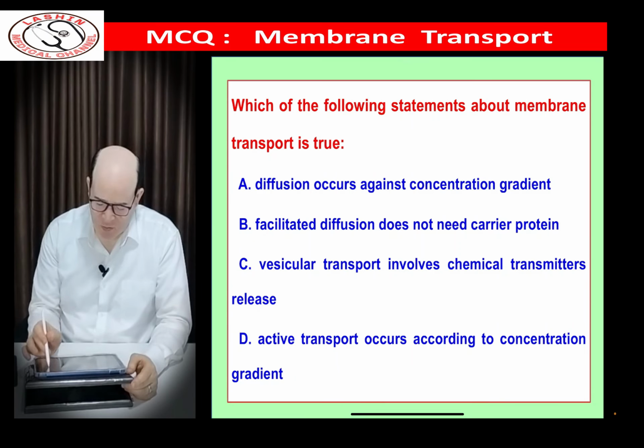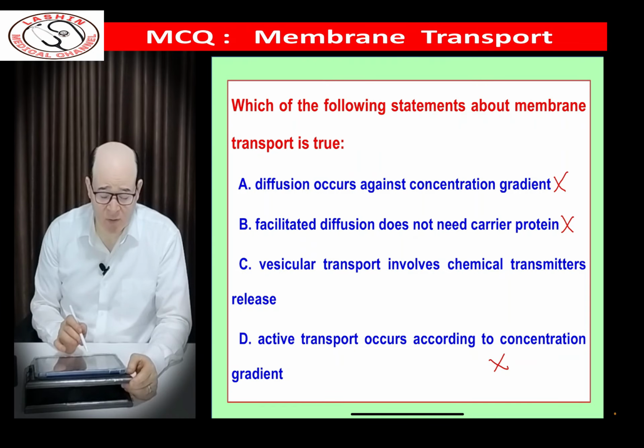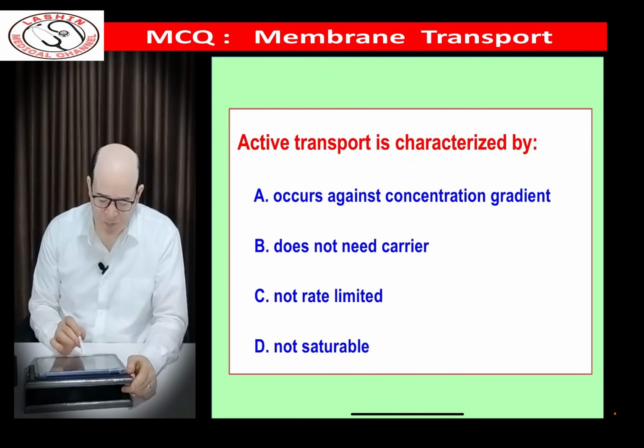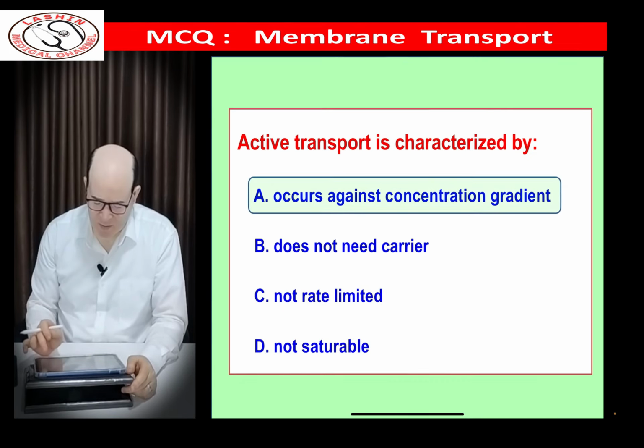Diffusion against the gradient, false. Facilitated diffusion does not need a carrier, false. Active transport according to the gradient, false. Vesicular transport involves chemical transmitter release, this is correct. This is the right answer. Active transport is characterized by: against the concentration gradient, does not need a carrier, not rate limited, not saturable. The first choice is the correct answer.